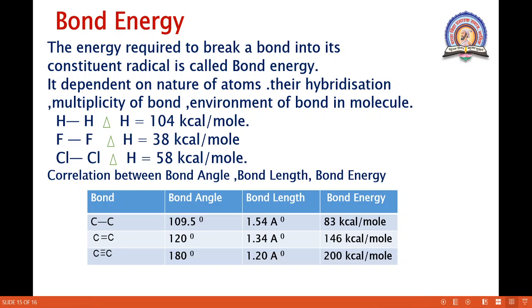In short, the bonding electrons are tightly held by the nuclei of the bonded atoms. Therefore, the carbon-carbon double bond and carbon-carbon triple bond are stronger than the carbon-carbon single bond. Hence, more energy is required to break these bonds than the carbon-carbon single bond. Okay, hence here the energy is less and here the energy is more. Okay, so this is the correlation between bond angle, bond length and bond energy.